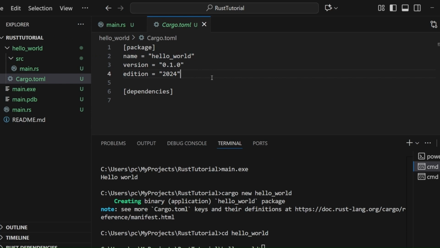So let me clarify it for you. Main.rs contains our source code, which is created by default by Cargo, and Cargo.toml contains the project's metadata and dependencies.